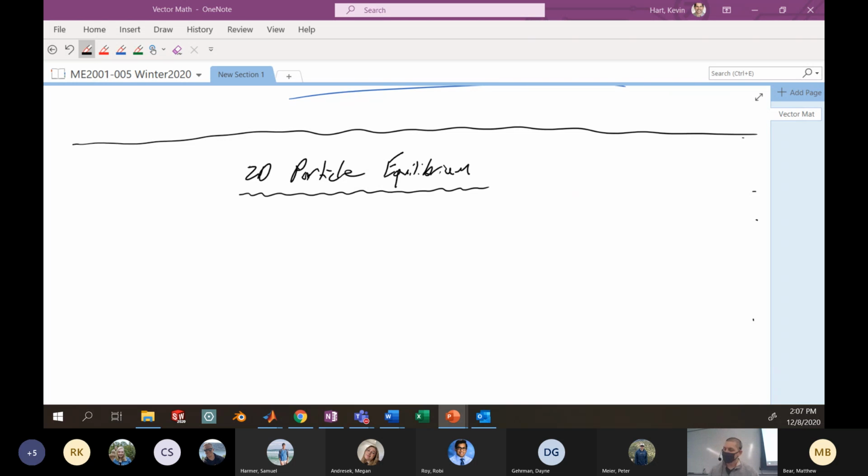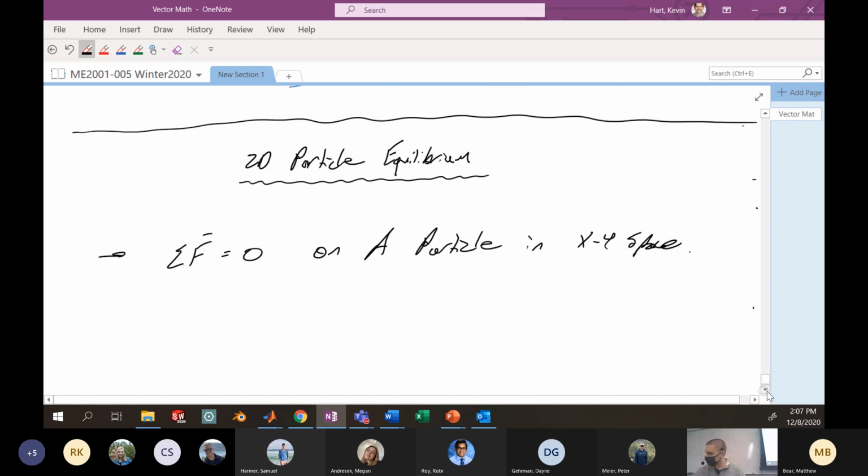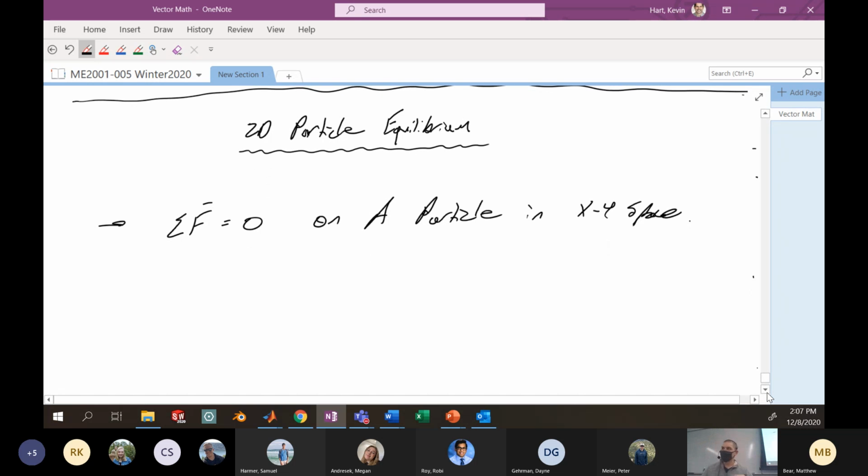Okay, so let's move on with our 2D particle equilibrium. And we'll recall here that the basis for all of this is that the sum of the forces is equal to 0 on a particle in XY space. That's really the breakdown of the vocabulary above. And today we're going to look at this equilibrium, which is a very common situation, and look at how to analyze structures with forces on them that are in equilibrium.